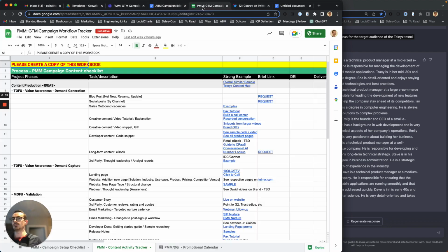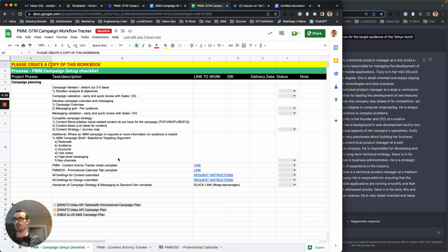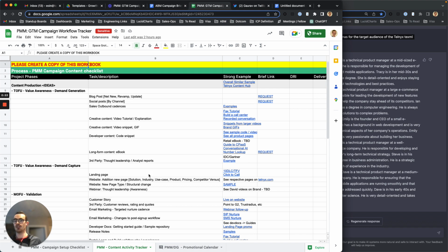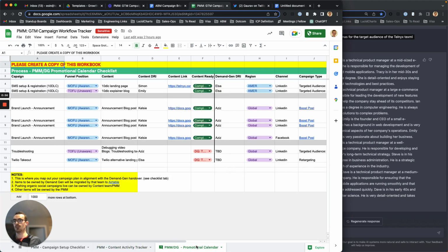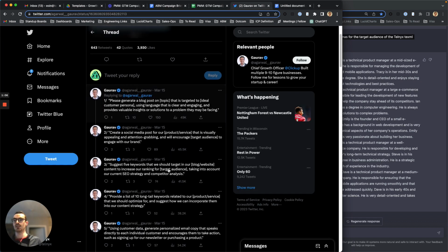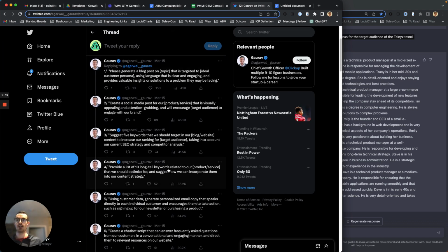So typically we have something like this for a new campaign where we're like, well, this is a new process, but we brainstorm, we try and generate a campaign overview, do some messaging, then we try and figure out what content we have, what content we should generate, what we need to generate and how we promote it. So there's a campaign overview, there's messaging, and then there's the generation of content. So I'm trying to, using all the prompts here, figure out how I do that with a brand new product.